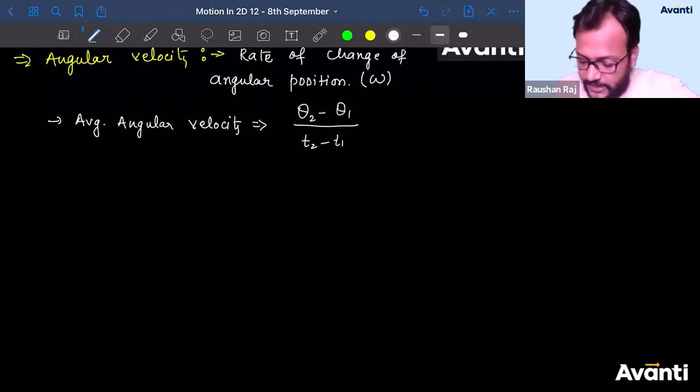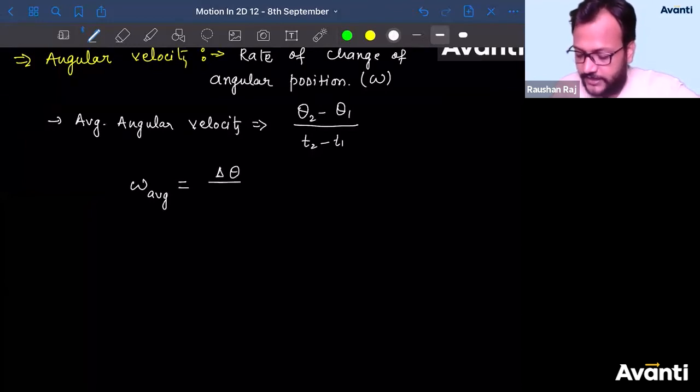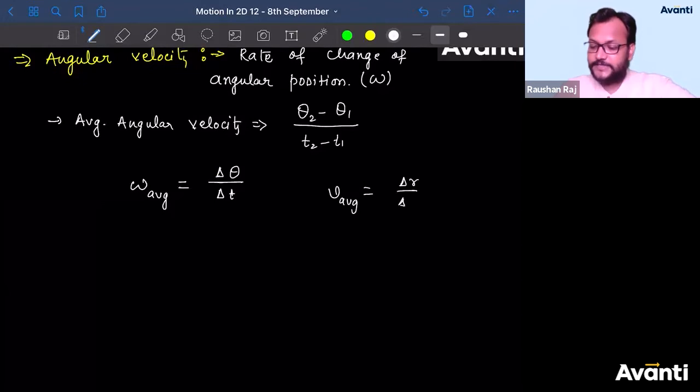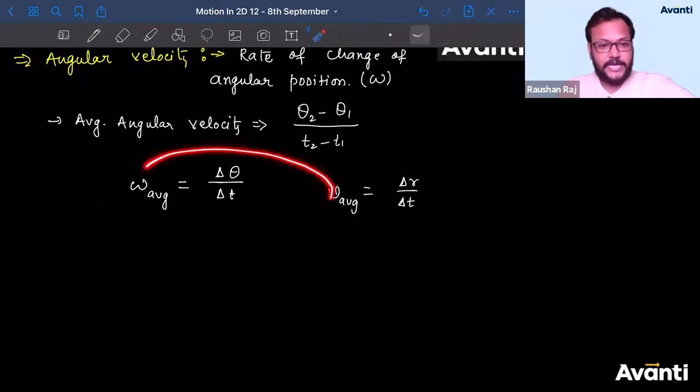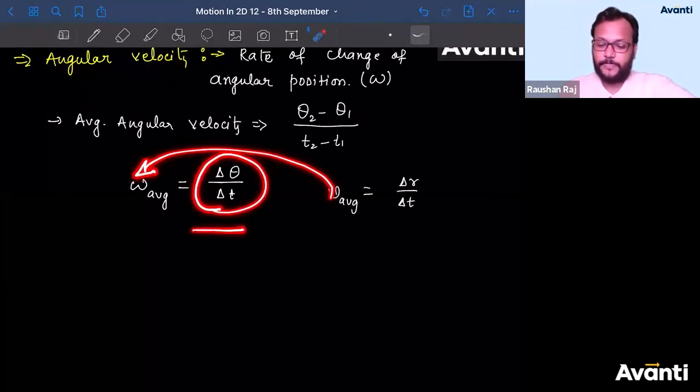So the average angular velocity will be defined as delta theta divided by delta t. As we have defined average linear velocity as delta r by delta t, similarly we define average angular velocity as delta theta divided by delta t.